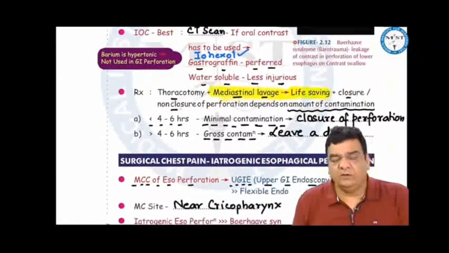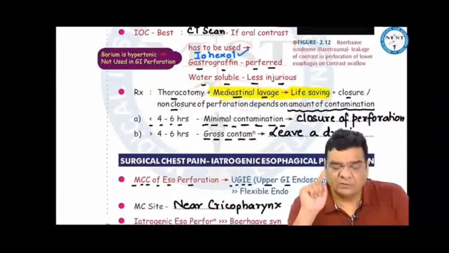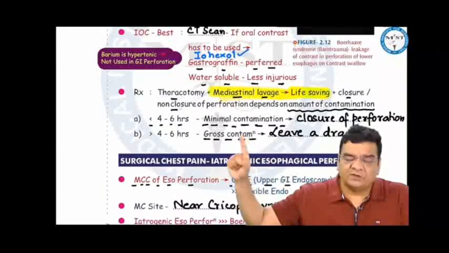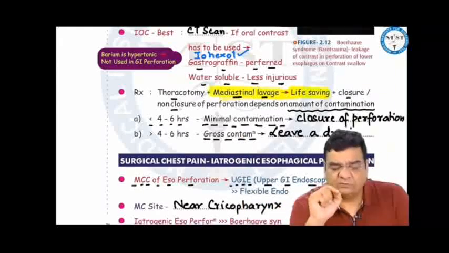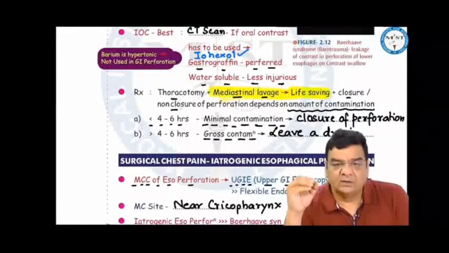In the treatment for Boerhaave, when the patient has been stabilized, diagnosis has been made, we do a thoracotomy and mediastinal lavage. Decision whether to close or not to close the perforation depends on the amount of contamination. If the contamination is less, patient coming to us within 4 to 6 hours, then we can close the perforation. But if the patient comes to us after 4 to 6 hours where we expect more contamination, we cannot put the sutures, we just leave a drain there.